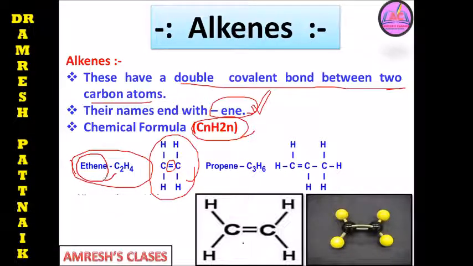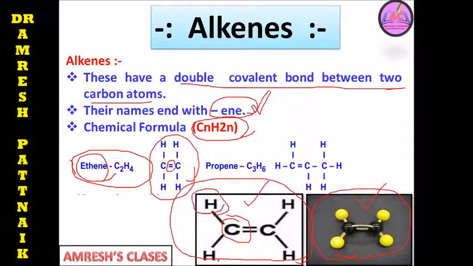Just you can see this diagram and this ball and string diagram also. Both diagrams confirm that it is CH2 double bond CH2. See, each carbon has 2 hydrogen atoms, and the other 2 bonds are converted into the double covalent bond between the two carbon atoms. Again, propene C3H6, we can get the structure like this.